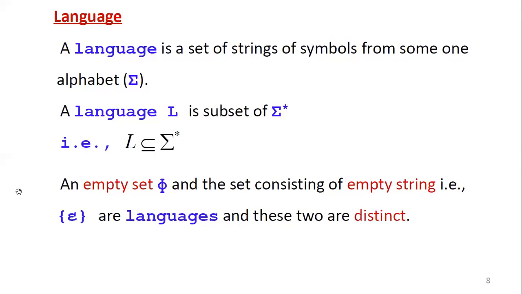By default, any empty set denoted by phi, and a set consisting of the empty string denoted within set brackets by epsilon, is also a language. Empty set means it does not contain any string, whereas empty string means the set with the empty string. Both are languages and both are distinct.